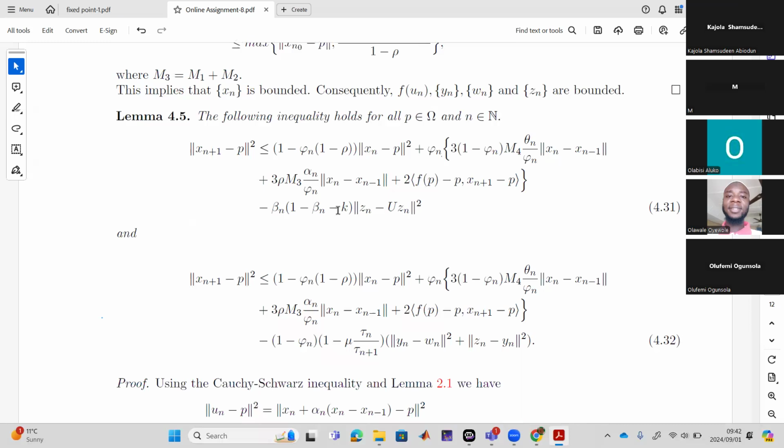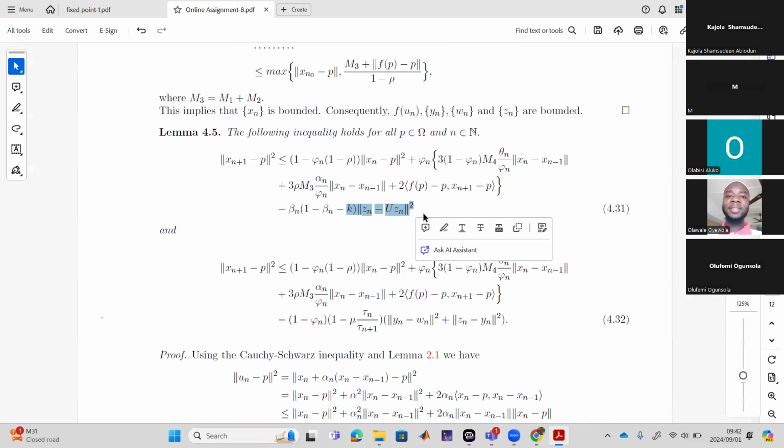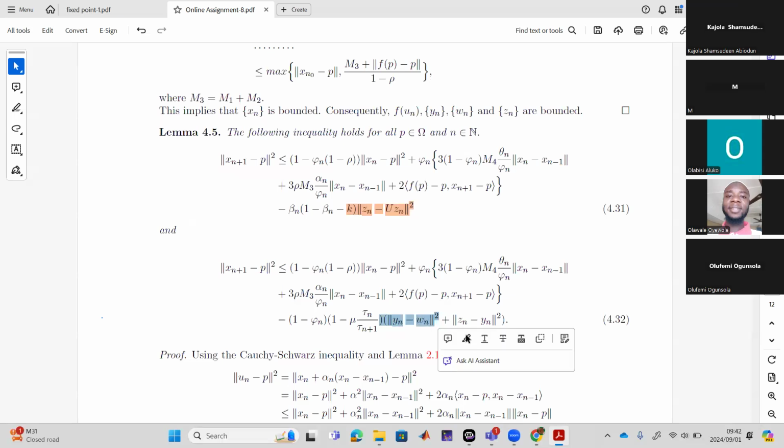Now, if you remember, I mentioned the other time that Kajol has combined the solution sets of the two problems into one. But in his own, there's a mistake here. I can see a mistake now because he has only used one and forgot the other. Dr. Bushola asks, this is where the solution set to the fixed point is, U of Z, and this is where the solution set to the variational inequality is.